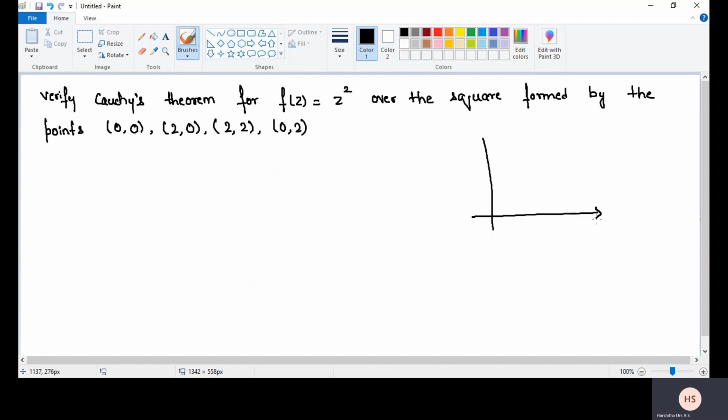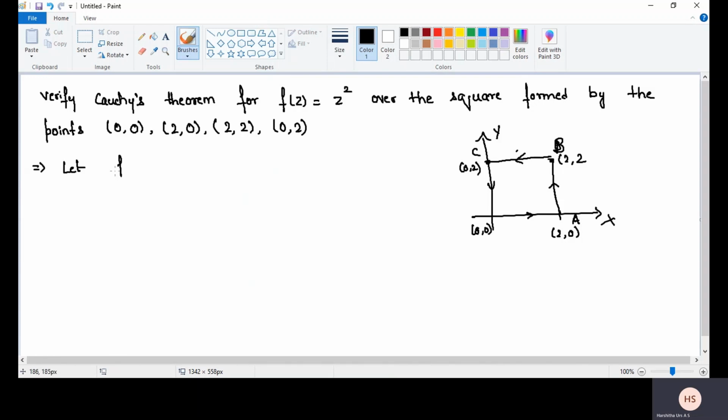First, I will draw a graph here. This is the x and this is the y axis. Origin (0, 0). (2, 0) comes here. Here (2, 2) and here (0, 2). A, B, C. Draw a line. Join the points. This is the direction. Now we have to verify Cauchy's theorem.